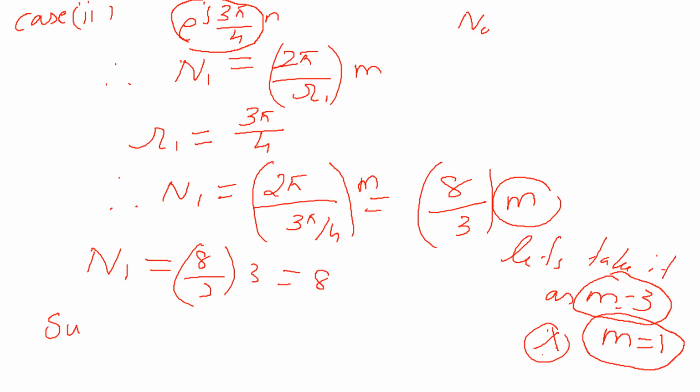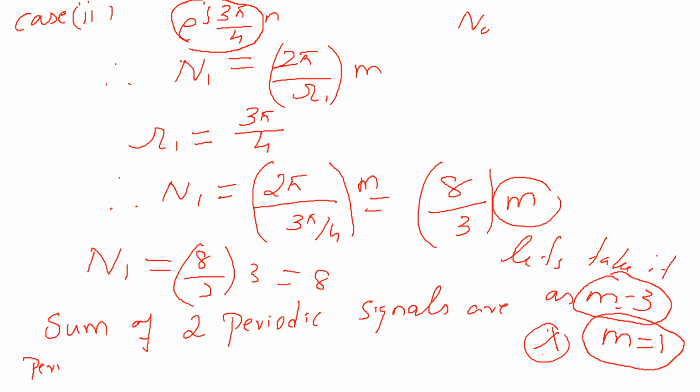The condition for a discrete signal that is the sum of two periodic signals to be periodic is that the ratio n1 by n2 must be a rational number.